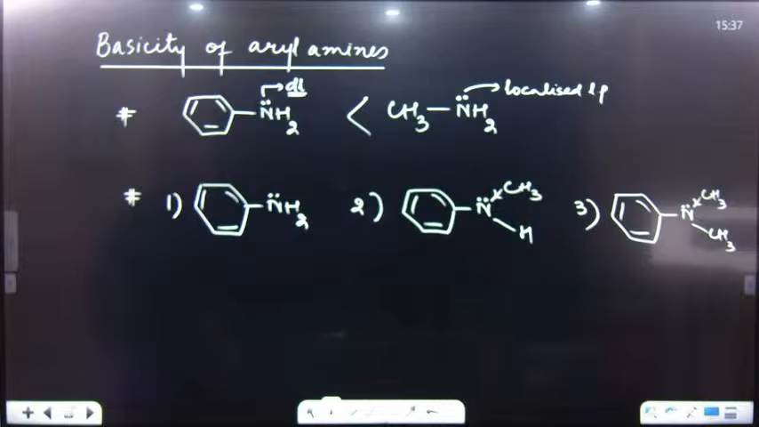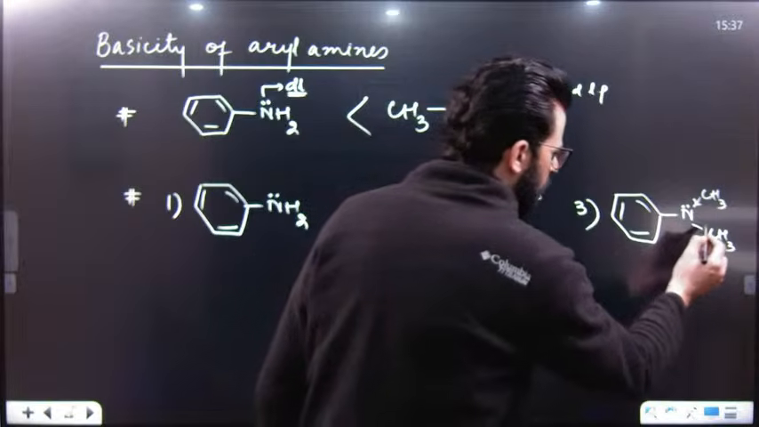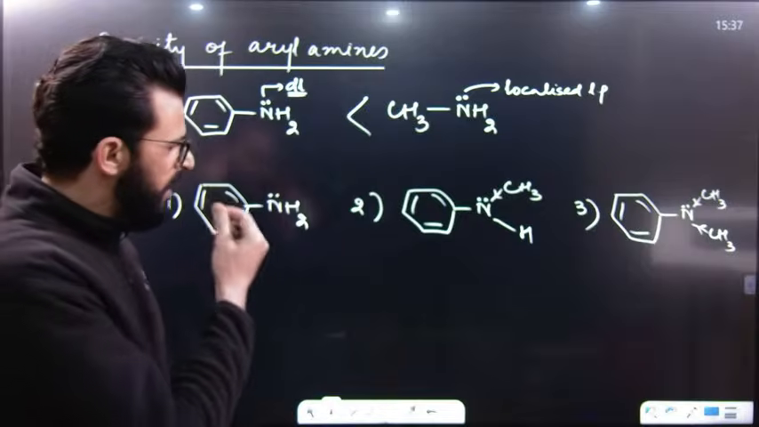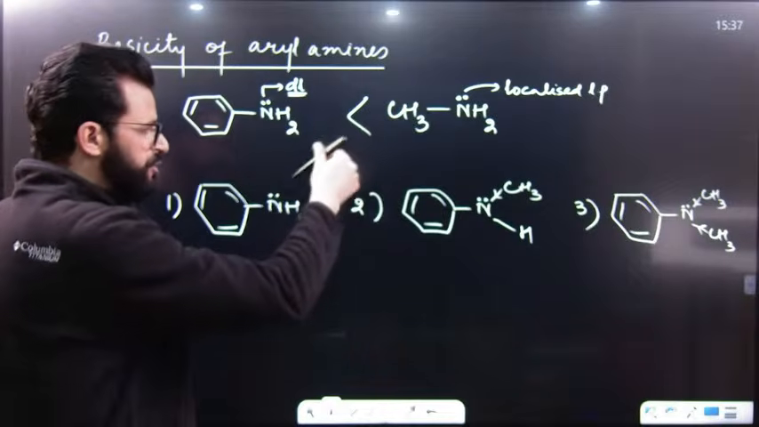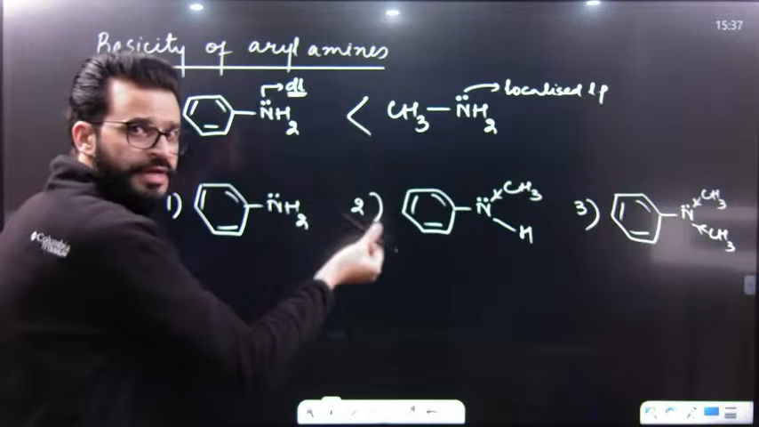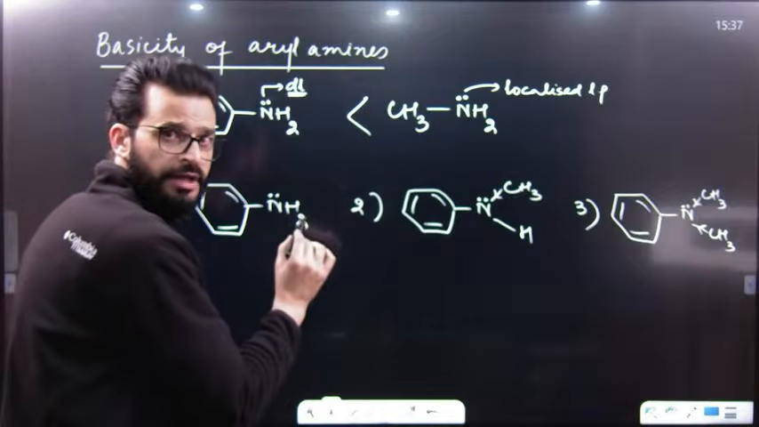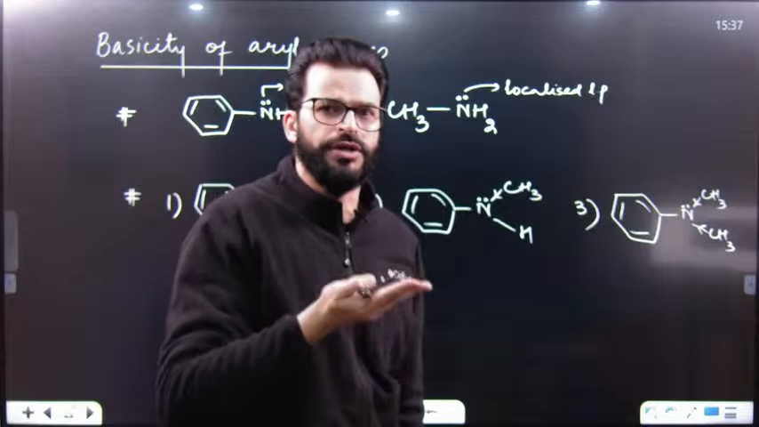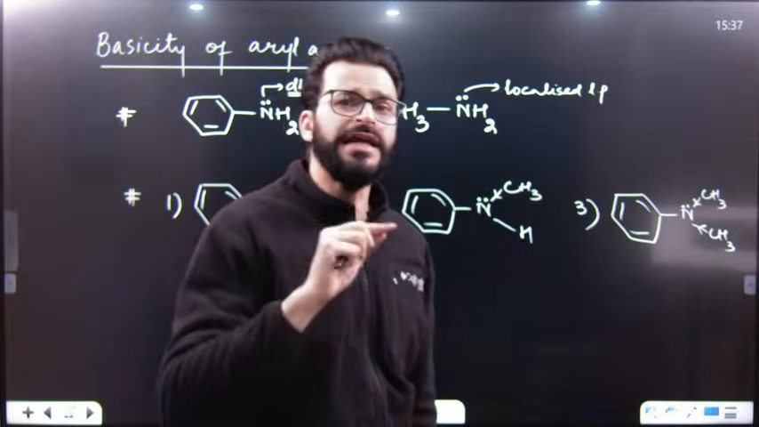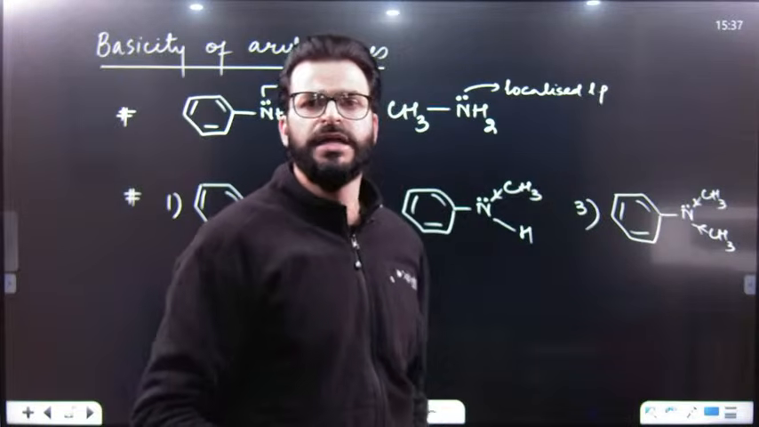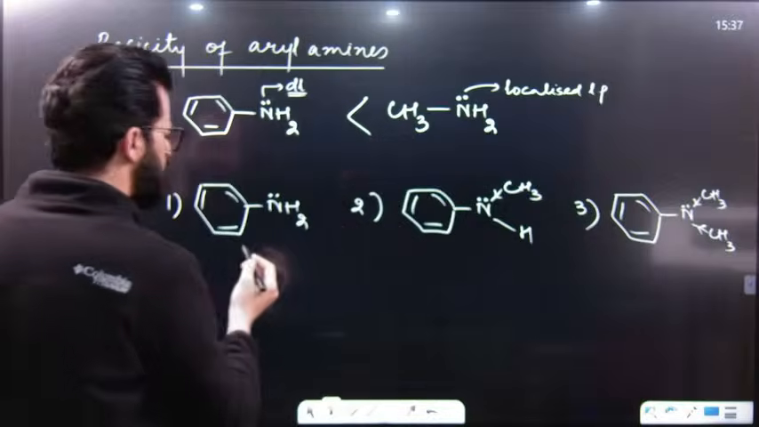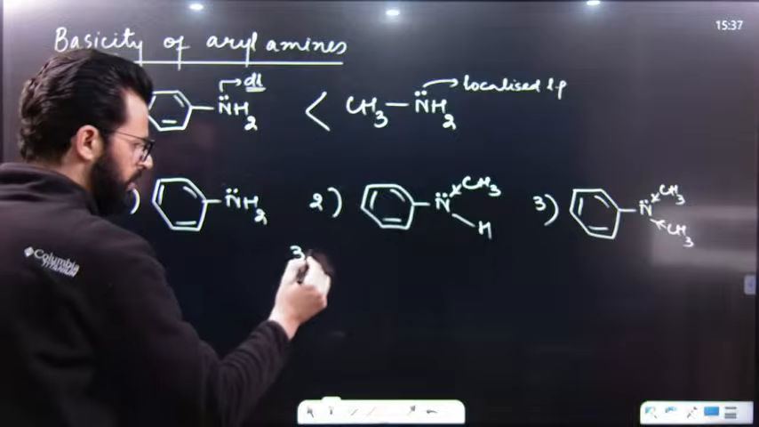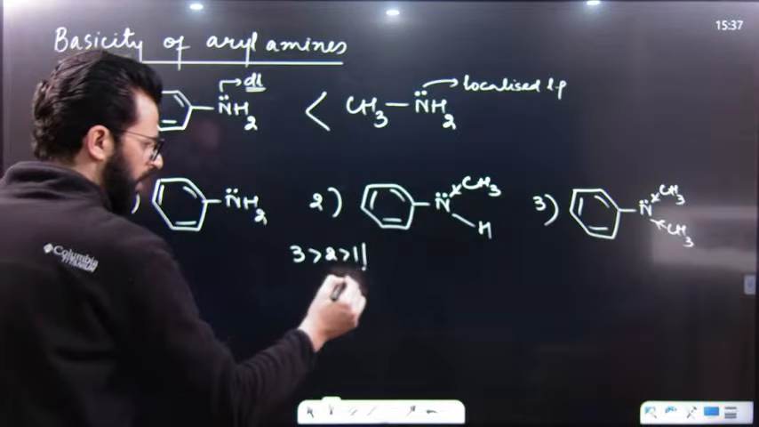Now, what will happen? This will also donate its electrons. Here we know when the substituents attached to nitrogen instead of hydrogen are electron donating, they will increase the electron density of the nitrogen, and that nitrogen or that base becomes a stronger base. So what will be the basicity order over here? The basicity order in this case will be simply 3 greater than 2 greater than 1.